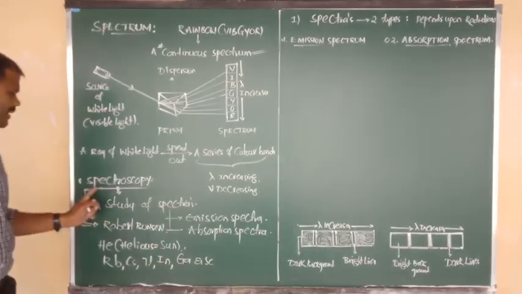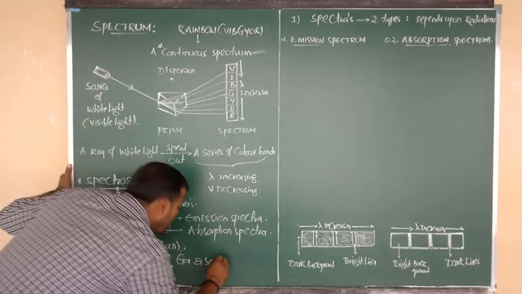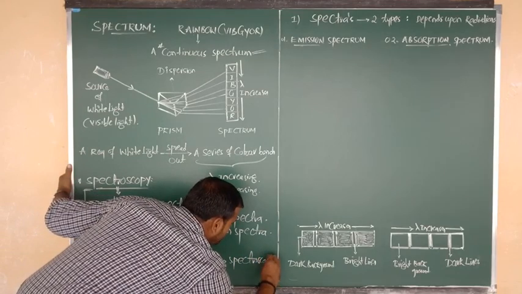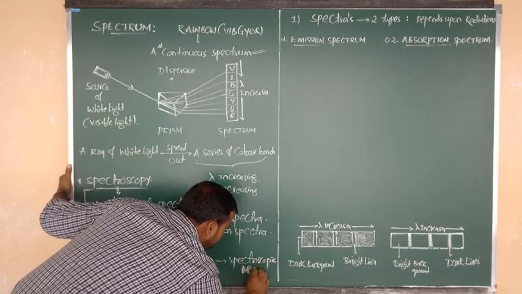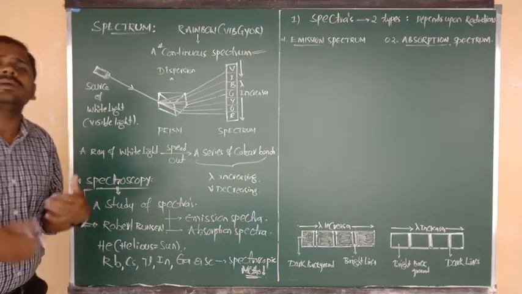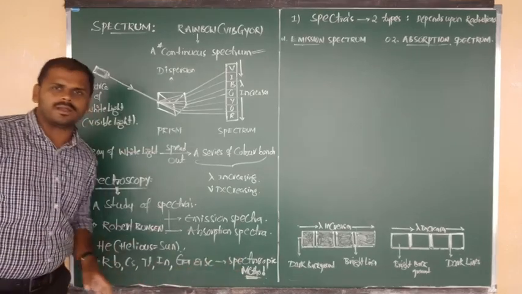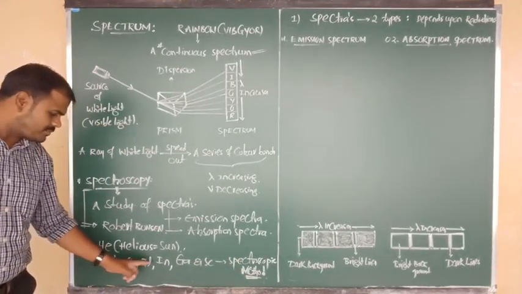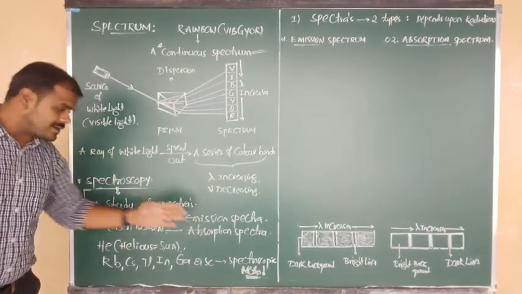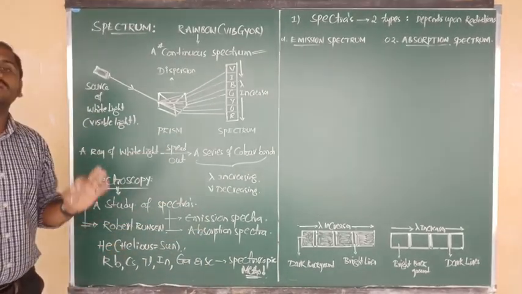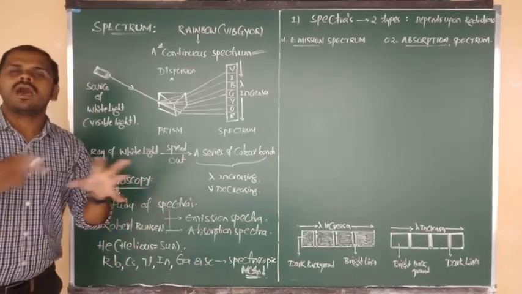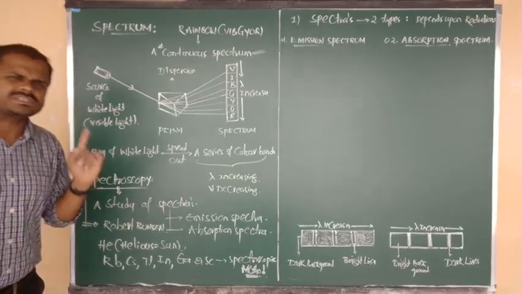They were discovered by what concept, Nana? Spectroscopy concept. We can also say these were discovered by the spectroscopic method. So they can ask you, which among the following elements were discovered by the spectroscopic method? Helium, rubidium, cesium, thallium, indium, gallium and scandium. You must remember. And this spectroscopic method was given by whom? Robert Bunsen. And what is meant by spectroscopy? Study of emission and absorption spectra. Simply, just one word meaning.